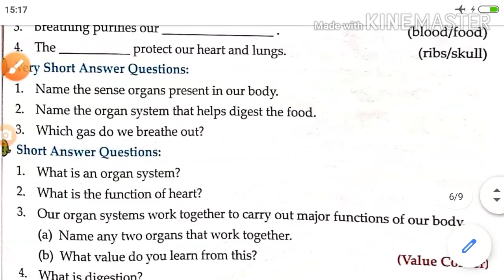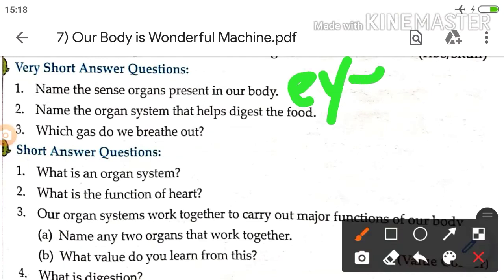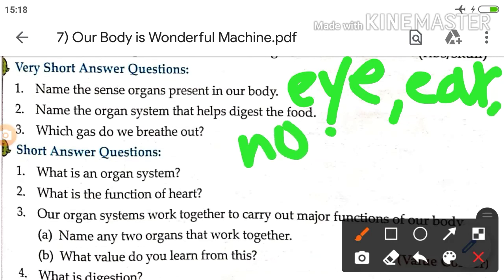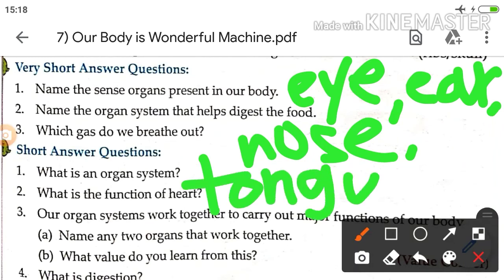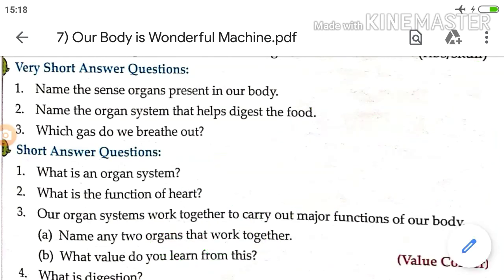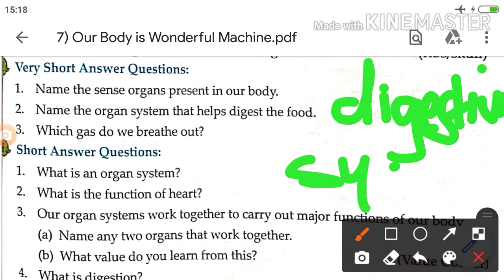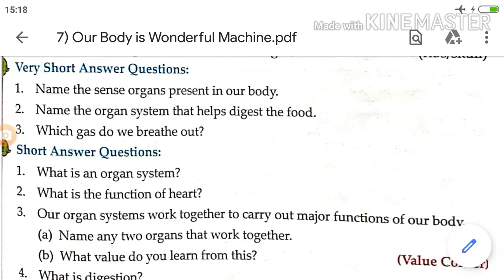Very short answer question. Name the sense organs present in our body. You should write eyes, ears, then nose, tongue, and skin. These are the sense organs. Next, name the organ system that helps digest the food. It is the digestive system. You should write in the proper way. I have written only in one word, but you have to write it properly.